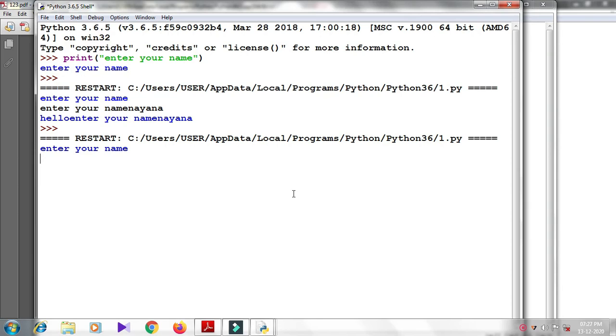The sentence we typed in the print method, enter your name, is a complete sentence or a string. Even though you see a sentence, Python sees a specific number of characters.